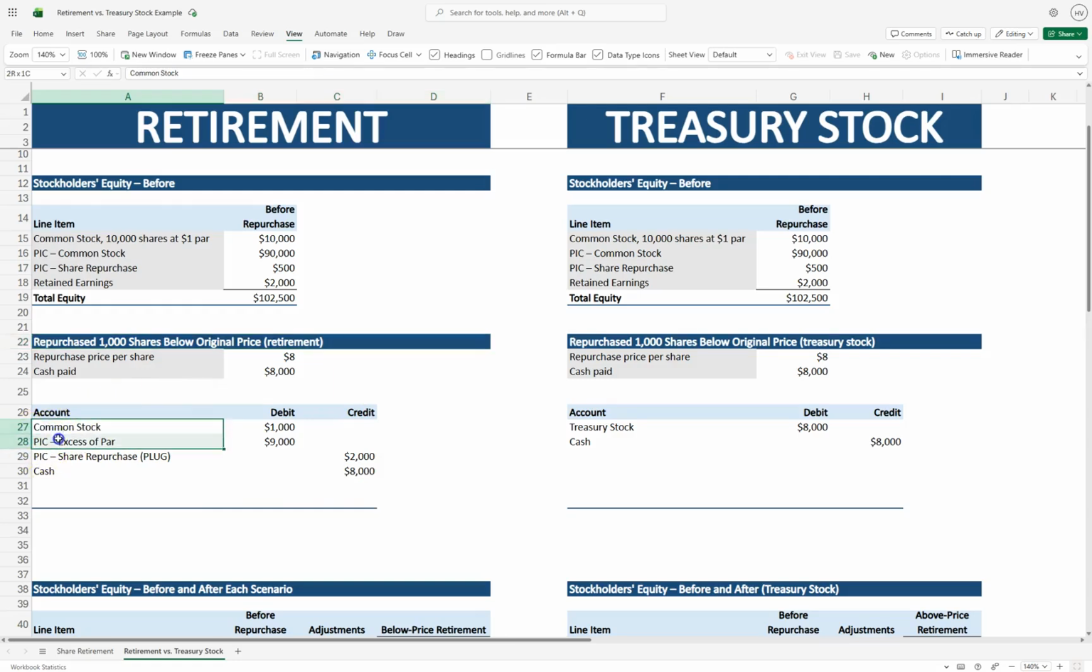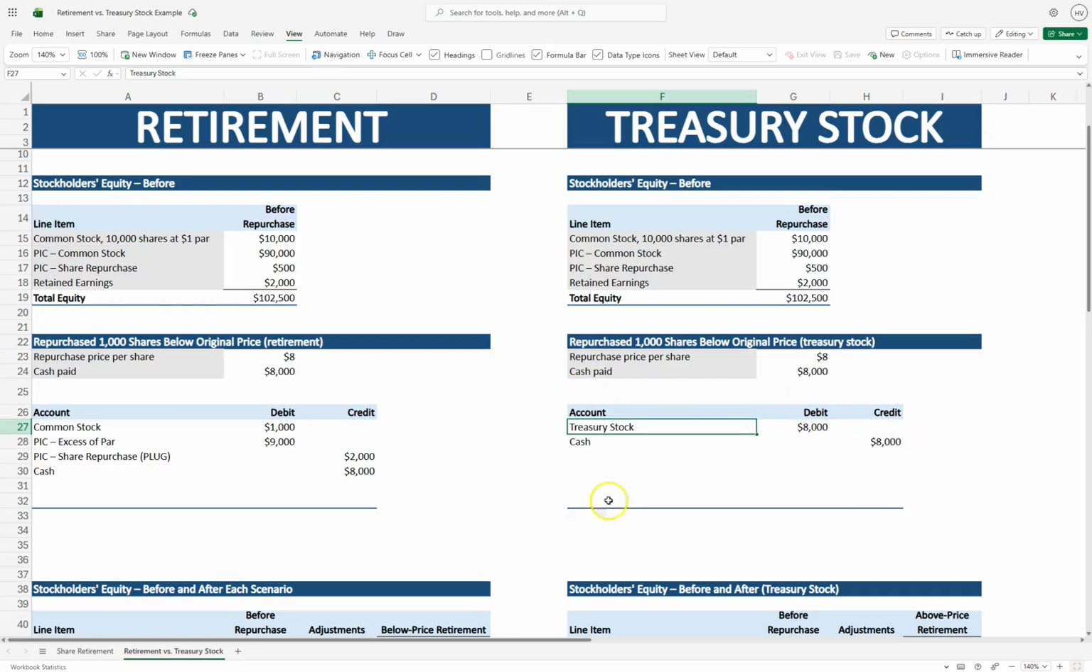Where we had to remove the common stock that we originally sold, and then we paid out cash of $8,000, and our plug was to paid in capital share repurchase. For treasury stock, we still paid out the $8,000, but now we're not actually retiring them. We're just holding them, and we will reissue them at some point. Now we have treasury stock. We debit treasury stock for $8,000, and that will reduce our shareholders' equity section.